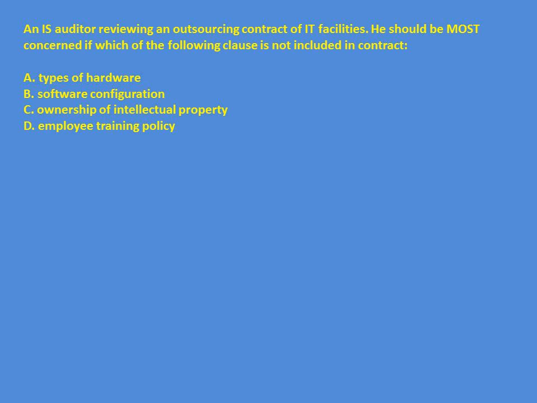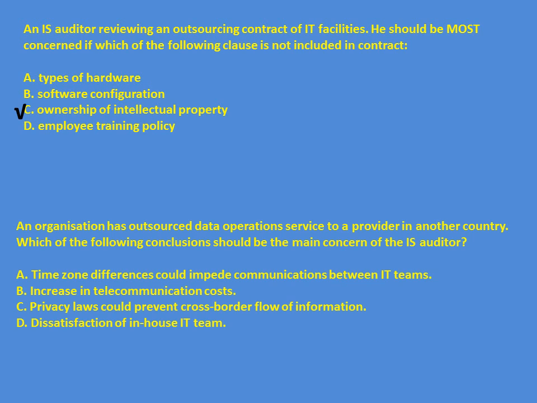Some important clauses an IS auditor should ensure are in the contract are: ownership of intellectual property, BCP DRP, and a privacy clause. Here we have the option of ownership of intellectual property. Again, an organization has outsourced data operation service to a provider in another country. The two major concerns are legal jurisdiction and privacy law. We have one option here: privacy law could prevent cross-border flow of information.